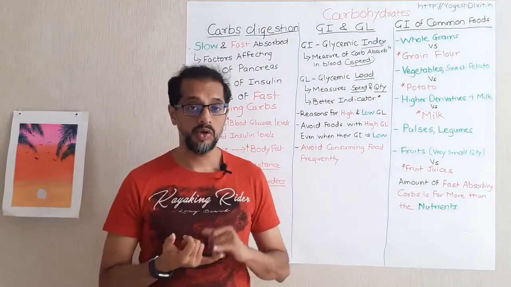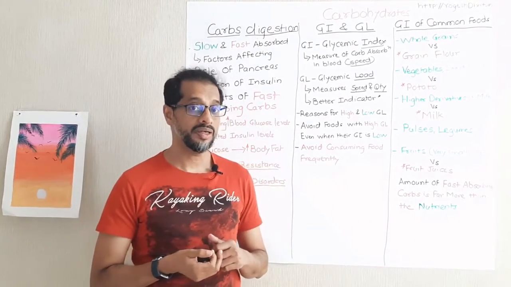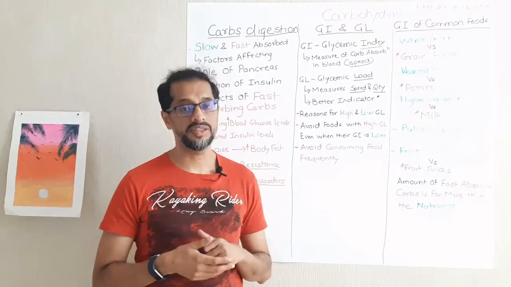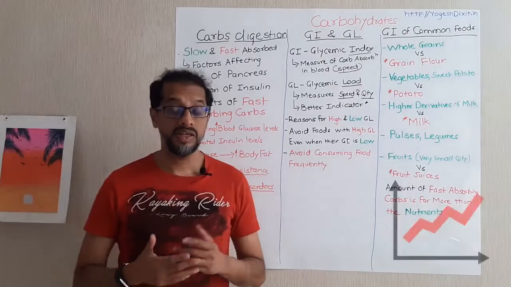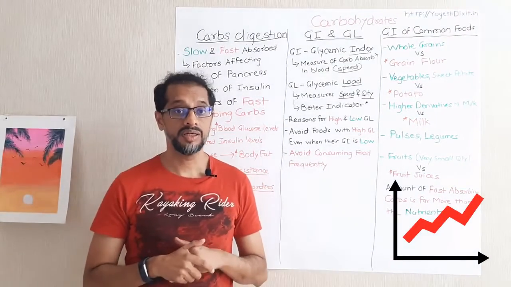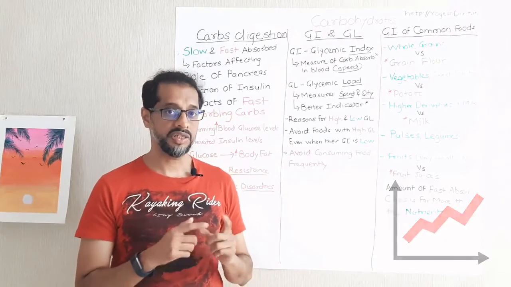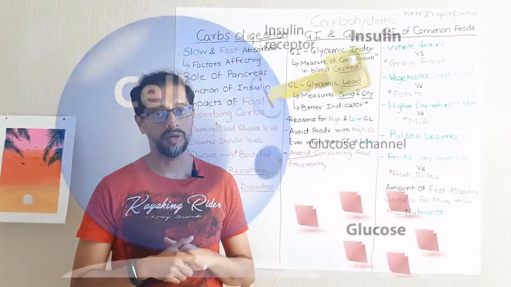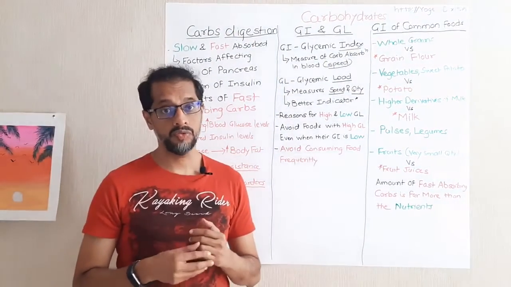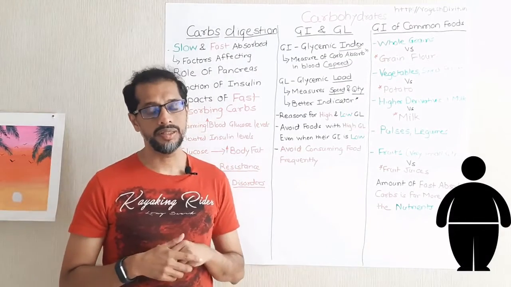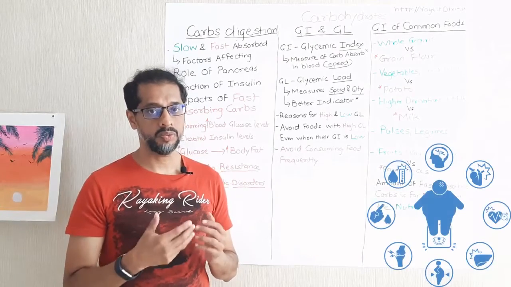In addition to the amount of carbs and the GI and GL of those carbs, another important factor which decides when and if a person would become insulin resistant is the frequency at which the person consumes those carbs. When insulin is secreted more number of times, the levels of insulin stay elevated for a longer duration, and that will lead to someone becoming insulin resistant. In this situation, the excess glucose gets converted to fat through insulin, making the person overweight or obese, and then leading to subsequent disorders.